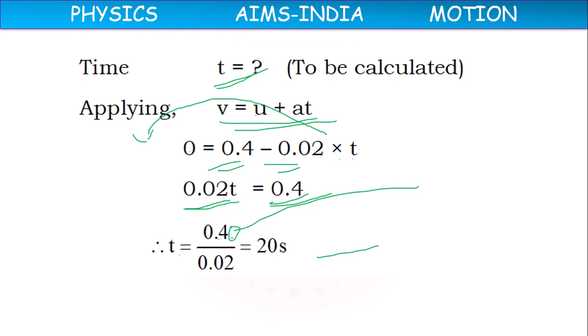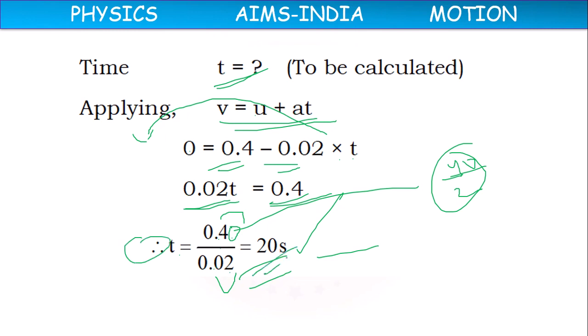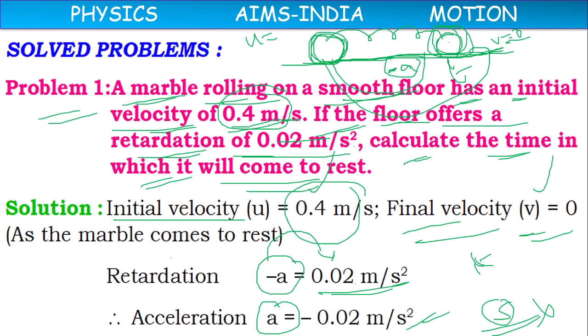In 0.4 by 0.02, there are two decimal places, so we can remove the point. It will become 40 by 2. 02 is nothing but 2. Two twenties are 40, so the time value is 20 seconds. In 20 seconds, the marble will come to a stop.